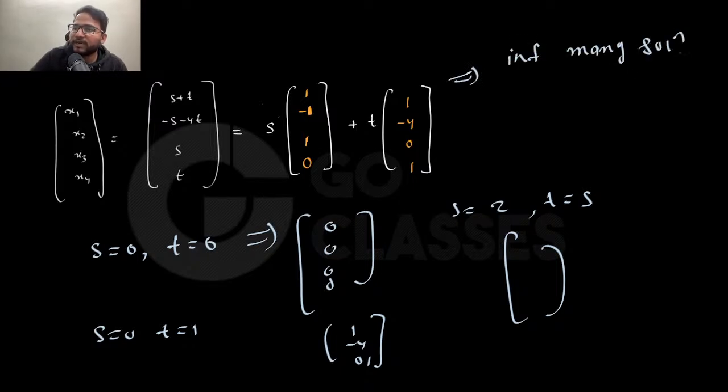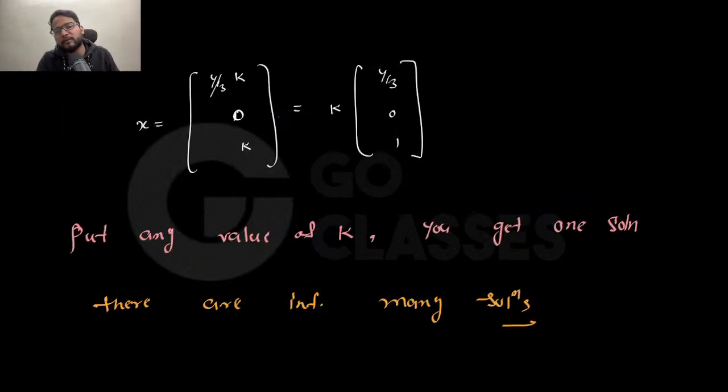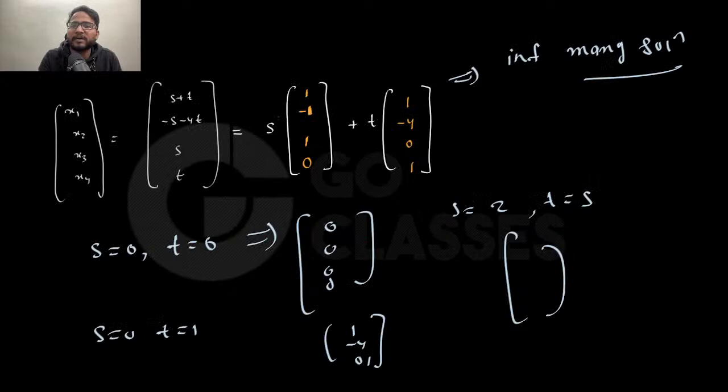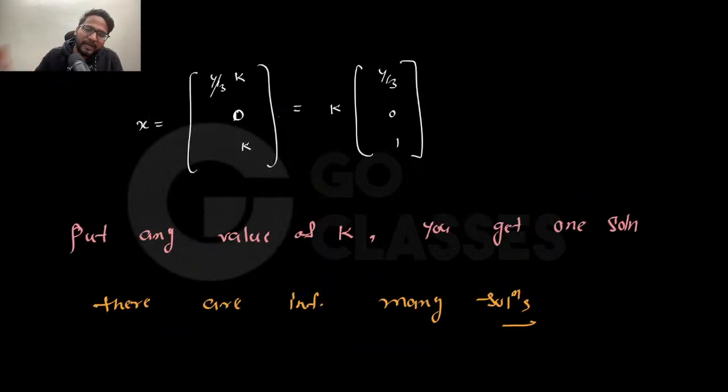Why? Because if there is just one free variable, then there are infinitely many solutions. You do not need to worry about the number of solutions. If there is a free variable, then there are always infinitely many solutions, right? Similarly here, if there is a free variable, there are infinitely many solutions. Now, let's ask a very nice question: how many independent solutions are there?